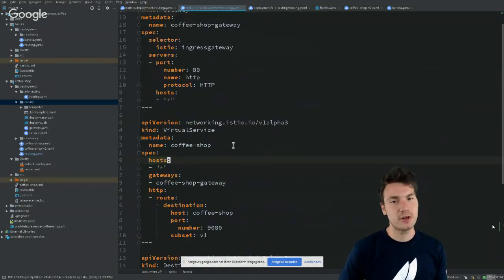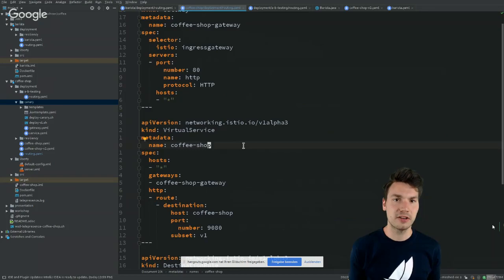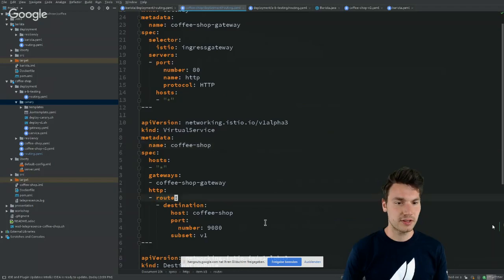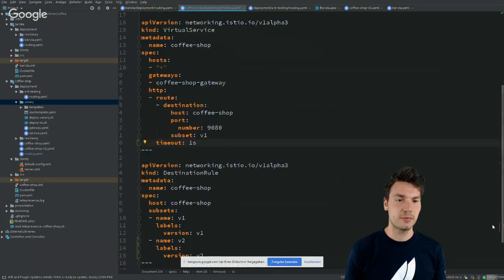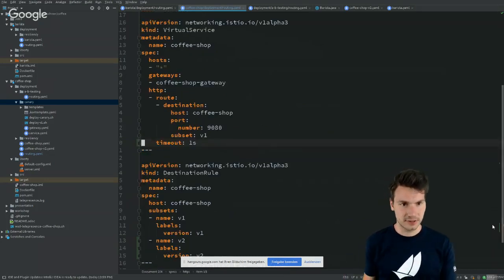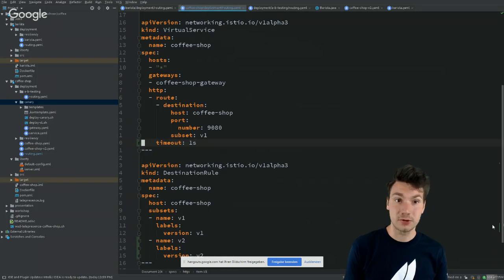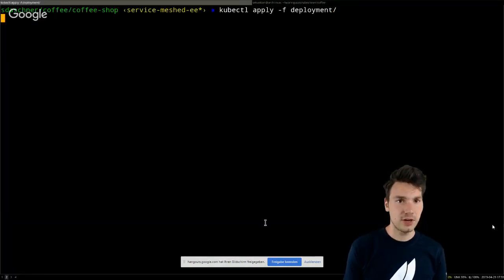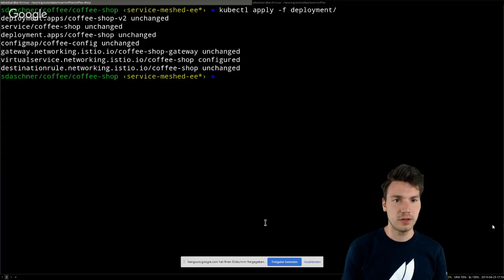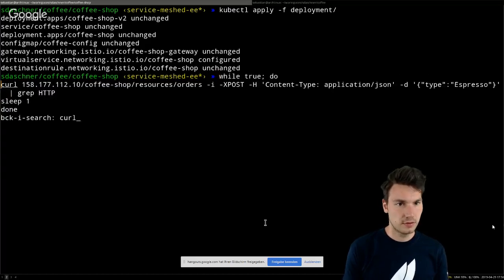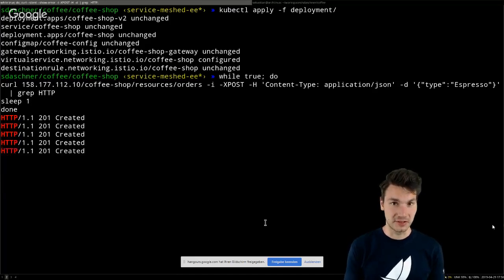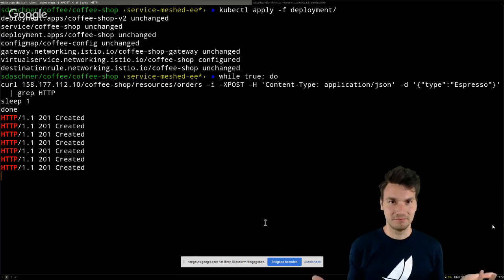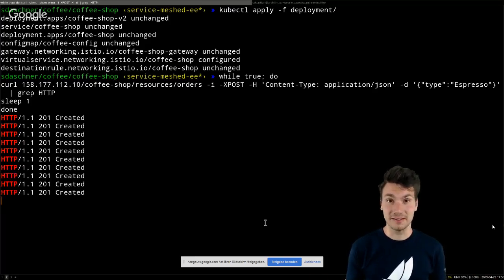Well, in this case, we can also use timeout behavior in our proxies through the Istio configuration. So what we can do is provide a timeout definition, for example, with 1 second. That is part of this route here, and it is provided in our virtual service routing. So if we apply that, this means we have a timeout applied. Now if we create our coffee orders, that is guarded by a timeout, I guess. Does it work? It looks like it, right?